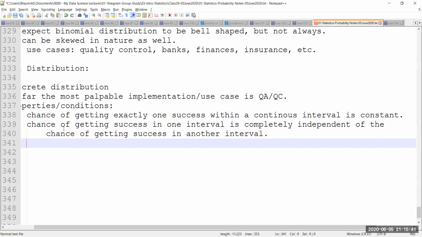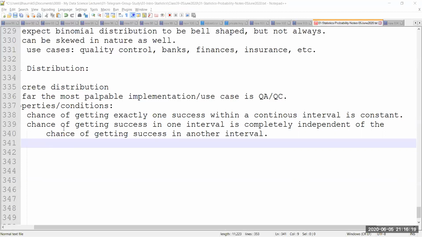The probability of getting a success in the first interval, which is the length of cloth, as opposed to the second case, when I'm trying to find it in another interval, which is time, which is 4 hours, is completely independent. So the number of failures, or the number of defects while producing cloth for the first 4 hours of a day, has no relationship with the probability of the defects I'm going to get for every 100 square meter of cloth that I'm going to devise. So that's the second rule.